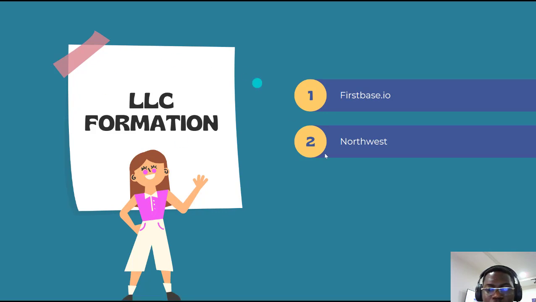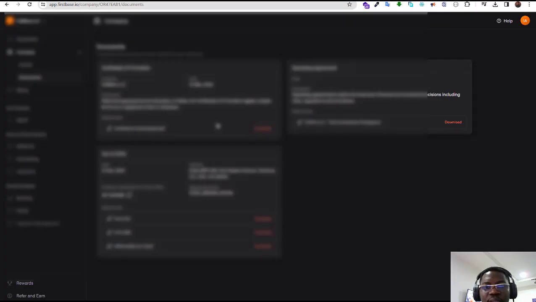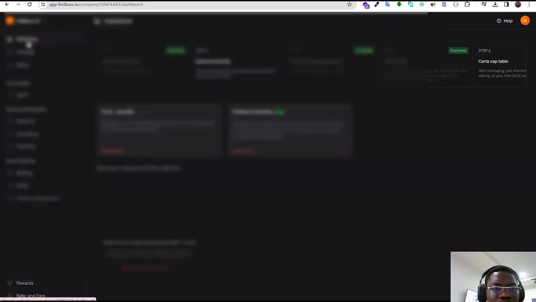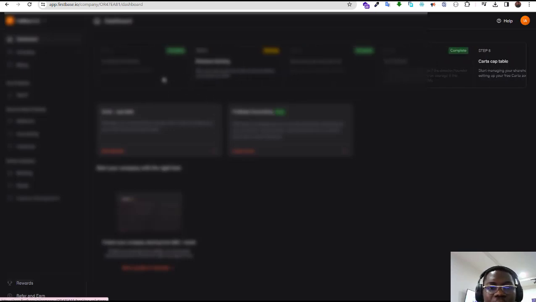All right. Okay. So if you look, this is my dashboard. These are some of the companies that I have formed on here. If I tap on here, these are the companies. I wouldn't want to reveal this company, so I'll be blurring out the interface of what I'm doing here. Now, this is my dashboard. I've signed up, and these are my details. I wouldn't want to expose my credentials and other information on my dashboard, but I'm going to show you how to sign up on the platform.